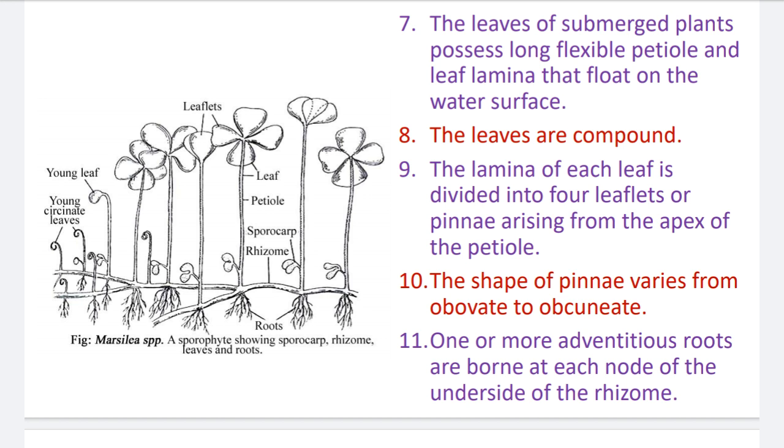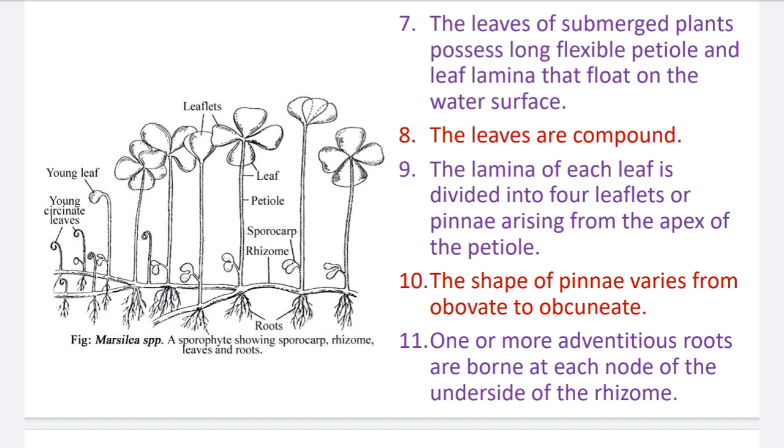Number 9, the lamina of each leaf is divided into 4 leaflets or pinnae arising from the apex of the petiole. At the tip of the petiole there are 4 leaflets, also called pinnae. Number 10, the shape of pinnae varies from obovate to obcuneate. This is the structure of the leaflets present on the petiole.